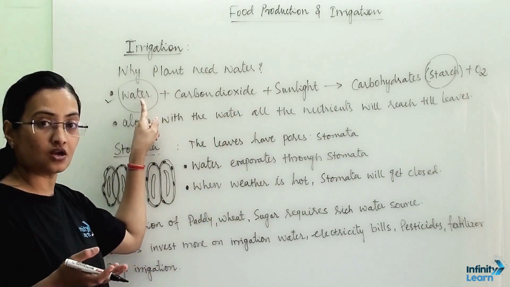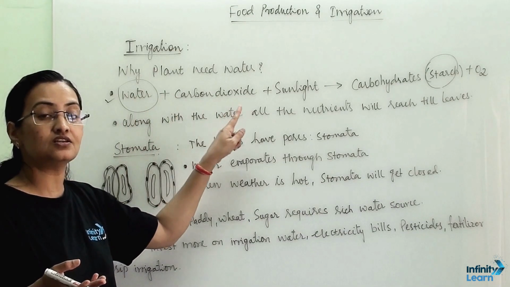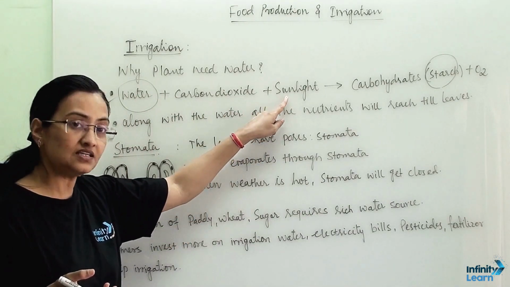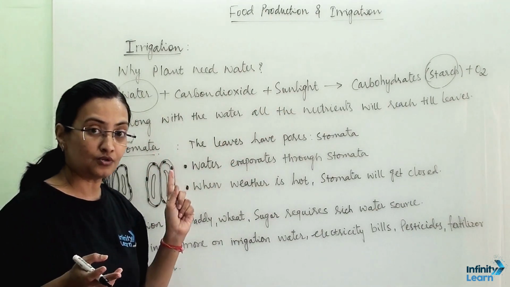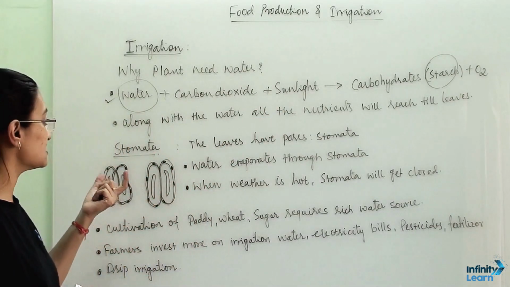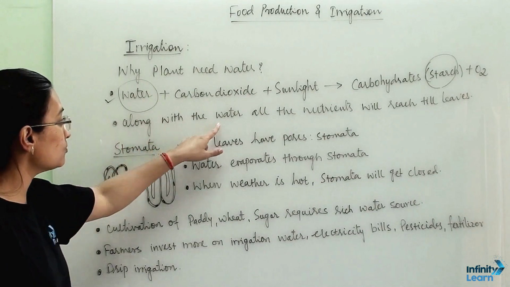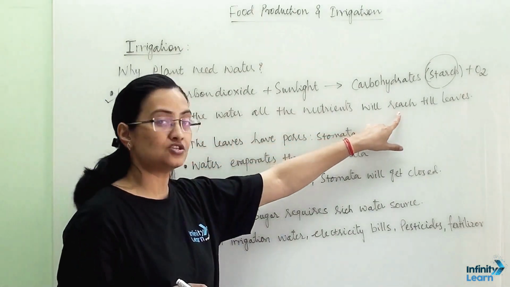So water along with the nutrients reaches the leaves, and at the leaves they are making the food. So this is one of the major factors for why plants require water. Along with the water, all the nutrients will reach the leaves.